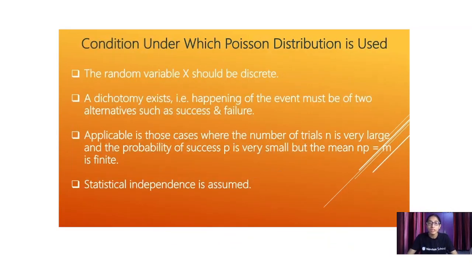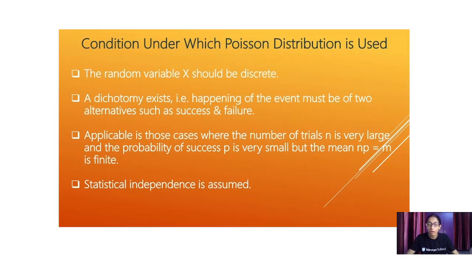Now what are the conditions under which the Poisson distribution applies? First condition is that your random variable x should be discrete. Second, dichotomy exists, that is the happening of the event must be of two alternatives, success and failure, both. Third, it should be applicable in those cases where the number of trials n is very large and the probability of success is very small, but the mean np is equal to m, which is finite.